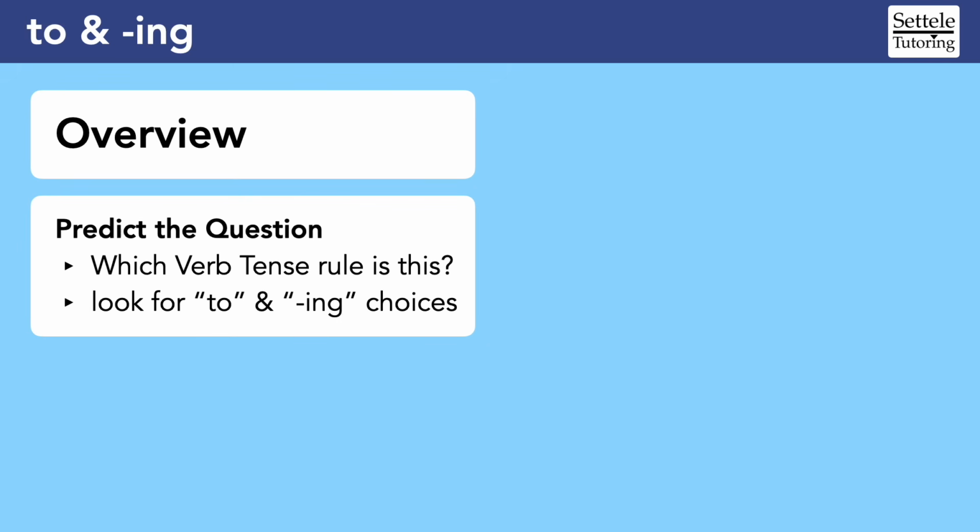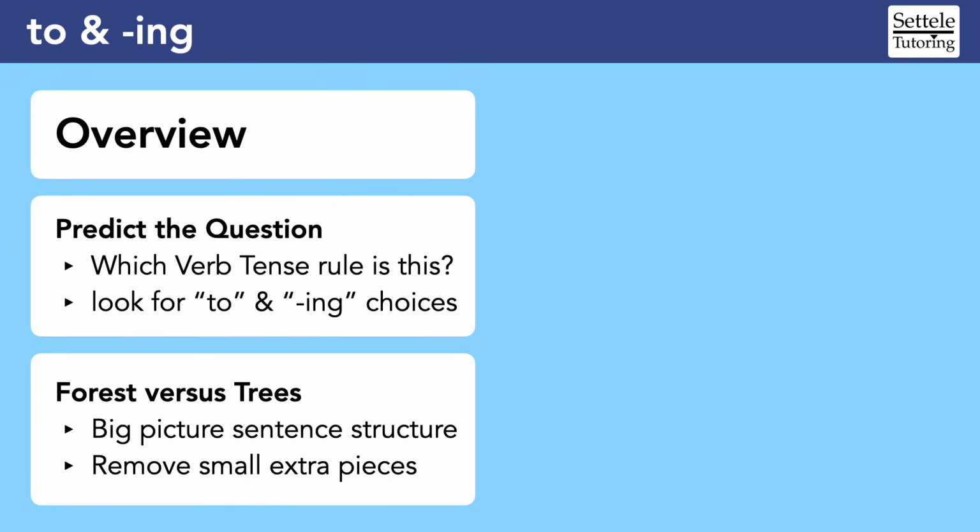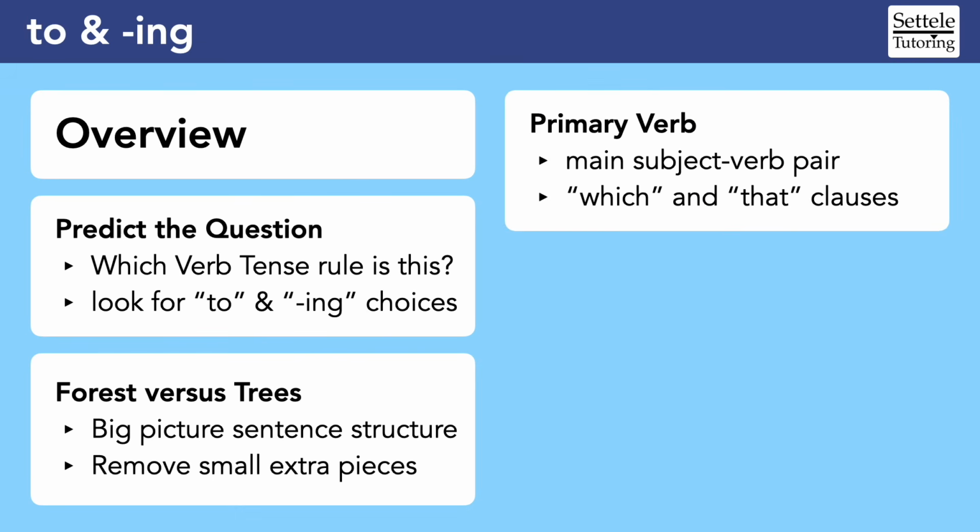As contradictory as it sounds, you need to make sure you read everything so that you comprehend the big picture sentence structure. But you also need to remove extra pieces of the sentence so that you can figure out how the blank relates to the whole. Cut down some trees, but preserve the forest. And as we saw, the rules for each verb form can be complicated, but we generally need a primary verb to anchor a sentence. The subject will do that action.